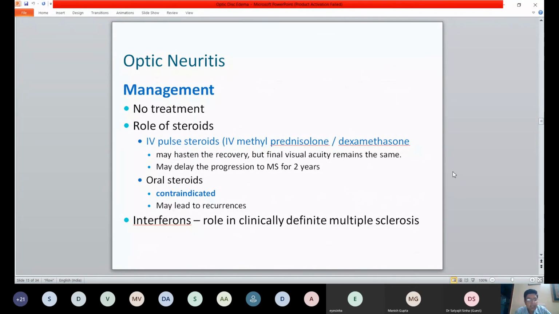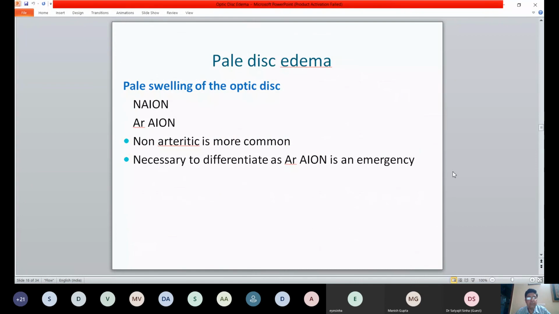But now we are aggressively intervening, because the initial presentation of other optic neuropathies like NMO or MOG is similar to optic neuritis, and delayed treatment there can cause permanent severe visual loss. So I would say that now our management has changed to aggressively intervene in the form of steroids. And if the patient has a high chance of developing multiple sclerosis, interferons have a role, which of course need to be given in association with a neurologist.